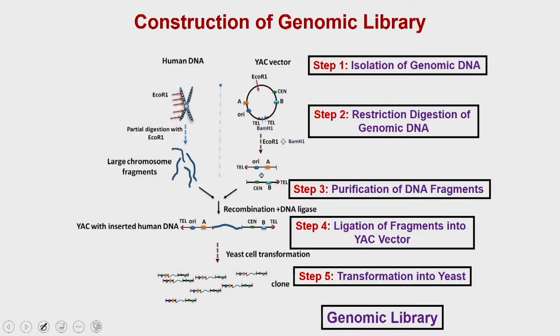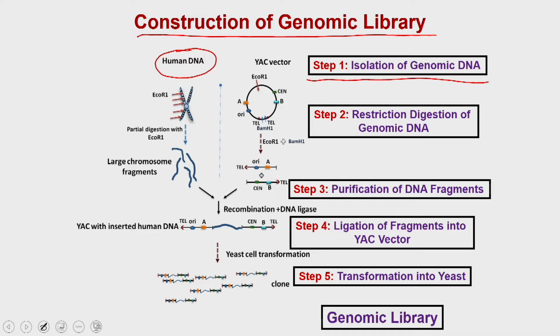So, the protocol for the construction of a genomic library, and I have taken an example of the human genome. So, in step 1 you have to first isolate the genomic DNA from the particular human being for which you are interested in preparing the genomic library.